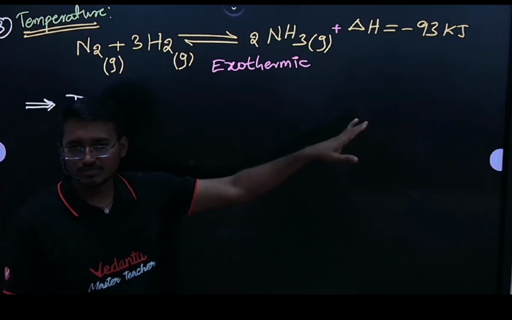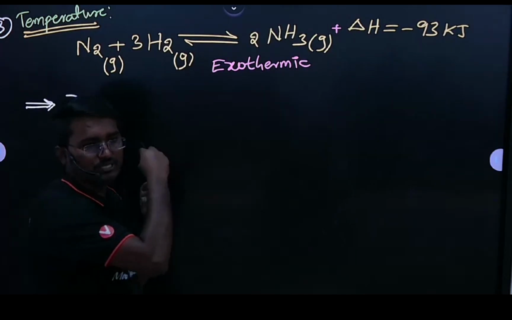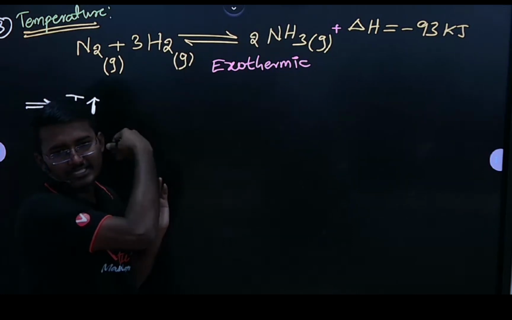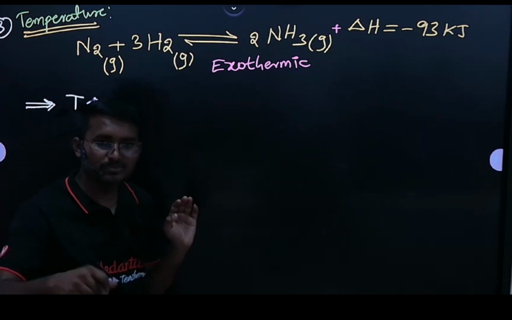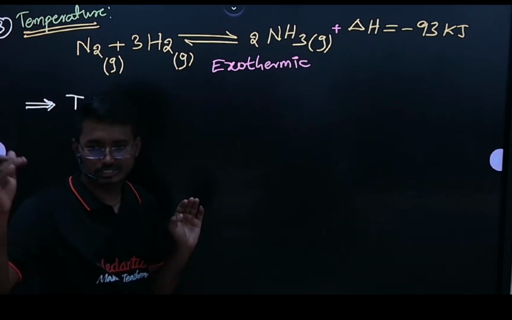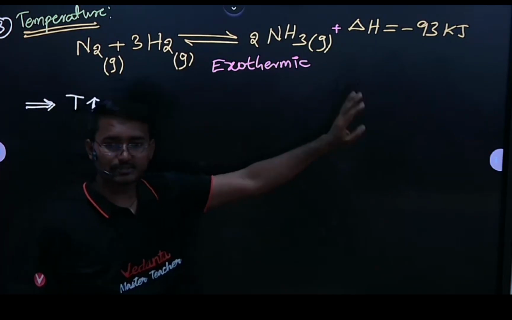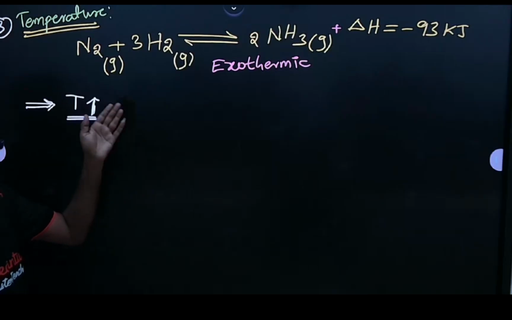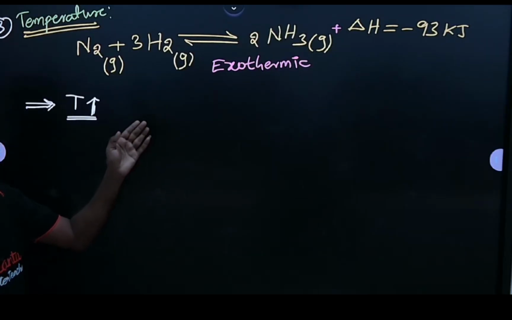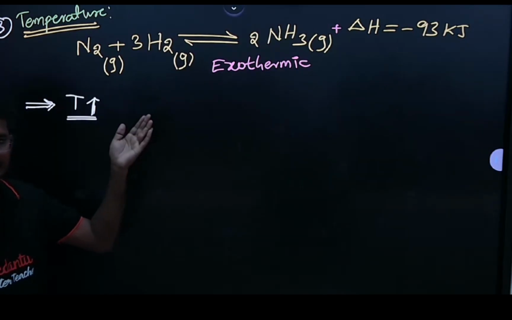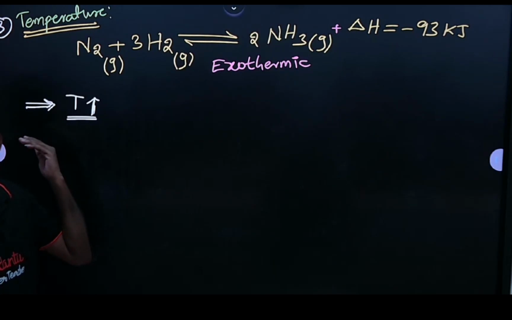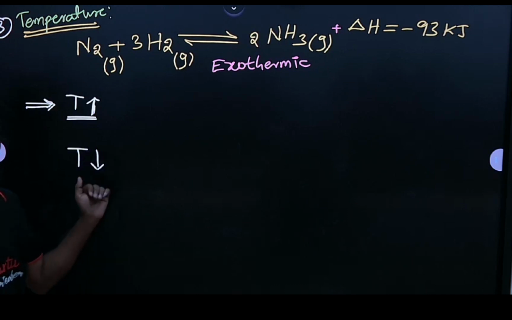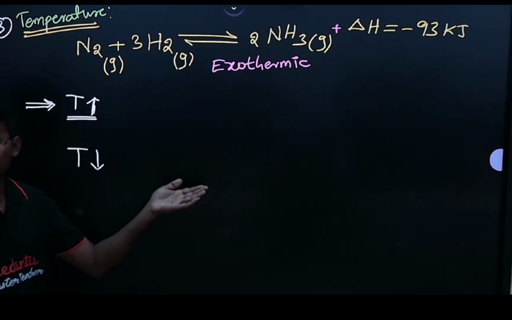93 kilojoules, right? The forward reaction is exothermic, and the backward reaction becomes endothermic. Endothermic means we give some amount of energy to the system. So how are we going to decide here? Whenever we perform a reaction which is already exothermic, if we increase the temperature, the reaction shifts towards the backward direction. If we decrease the temperature, then the reaction goes forward.